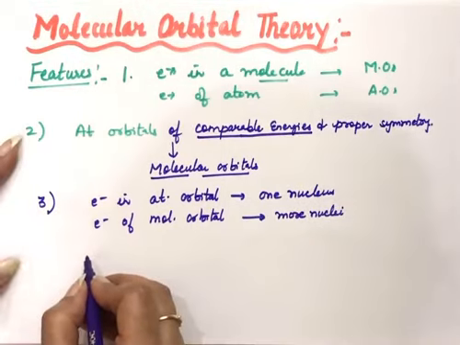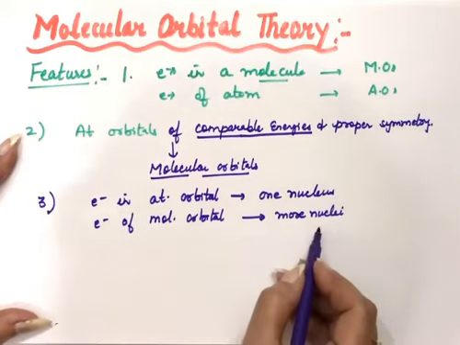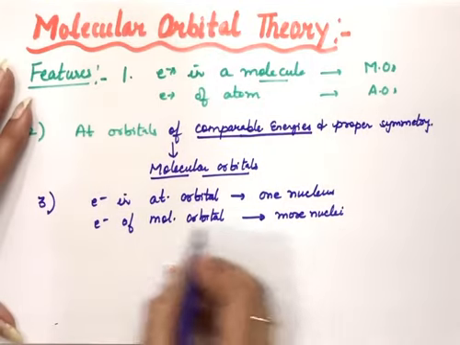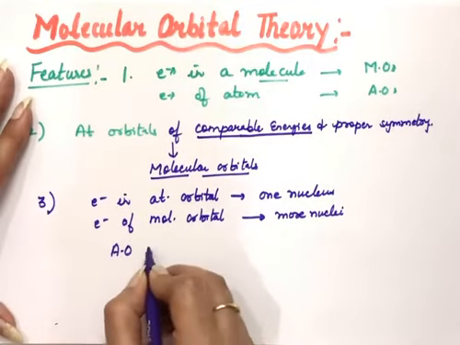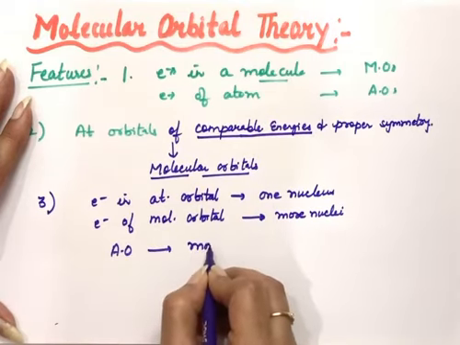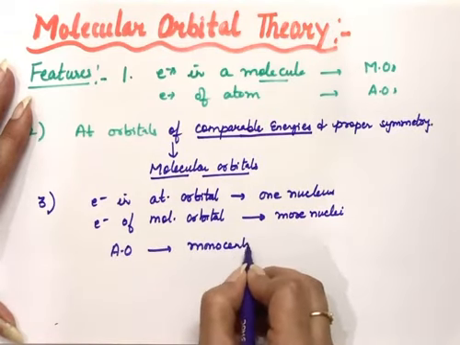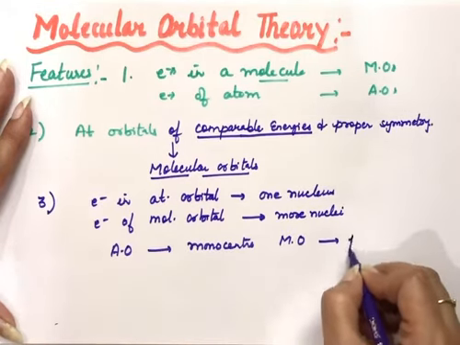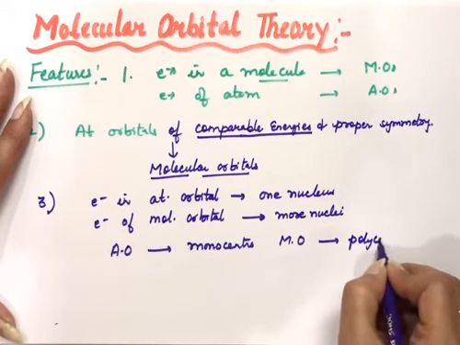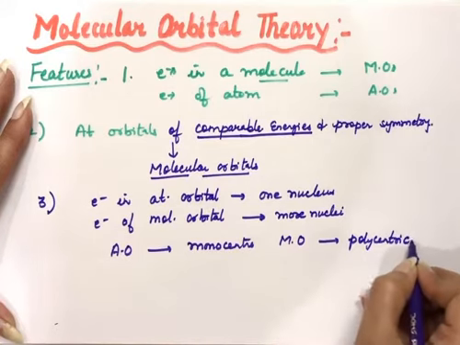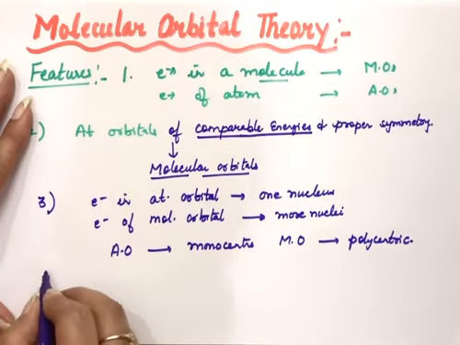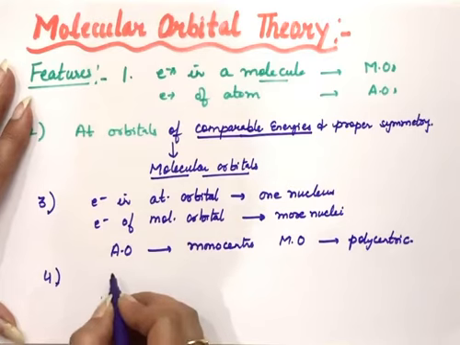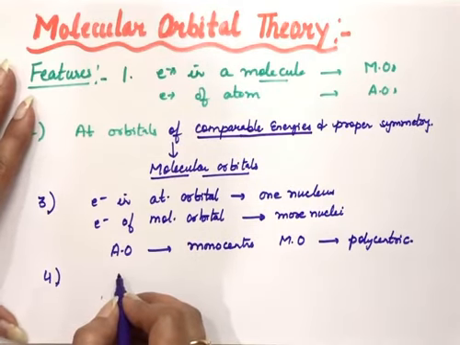So if there are two atoms, then that electron will be under the influence of two nuclei. So we will say that atomic orbitals are monocentric, there's only one center, one nucleus, while molecular orbitals are polycentric in nature because they are under the influence of more than one nucleus.